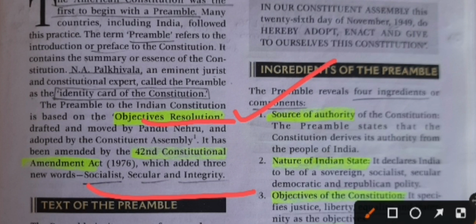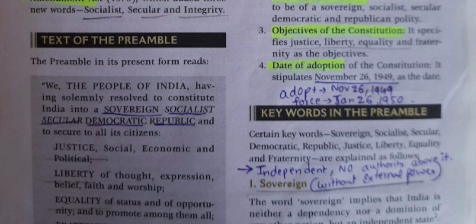By this, 3 new words were added to our preamble. The 3 new words are very important. Those are socialist, secular and integrity. And next one, the text of the preamble.